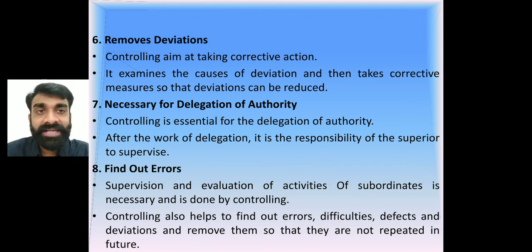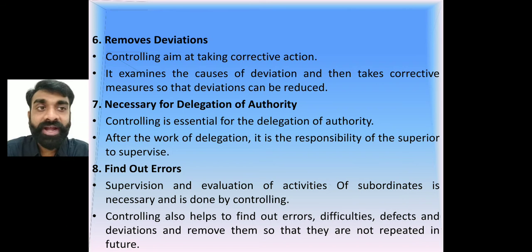Okay, then, necessary for delegation of authority. See, delegation of authority, we have already seen, is the distribution of power, some sort of power that will be delegated to the middle level and the bottom level, so that the top level management's burden will be reduced, right? So when delegation of authority is there, automatically the power to control will also be there. Suppose I am delegated the authority, I have some roles and responsibilities to fulfill, then automatically I will get the power to control the activities of my subordinates, of my fellow workers.